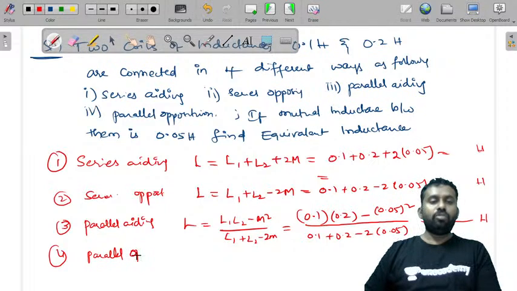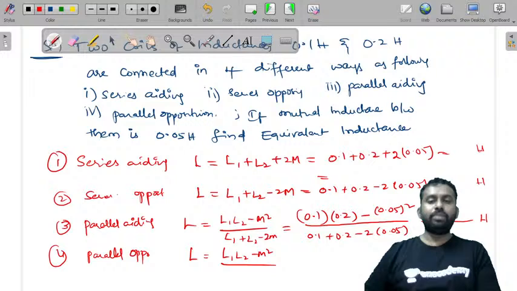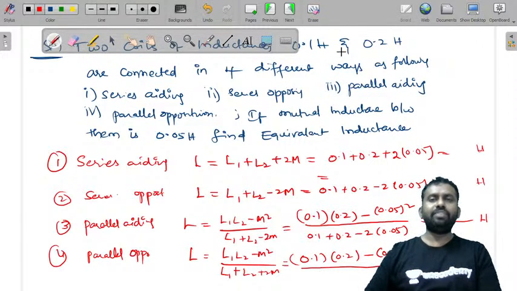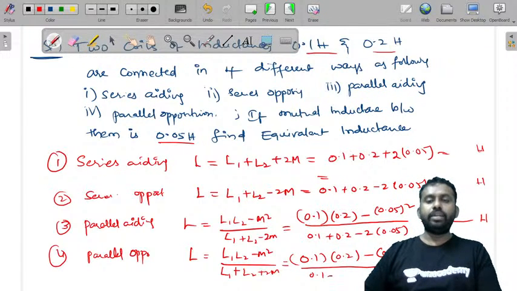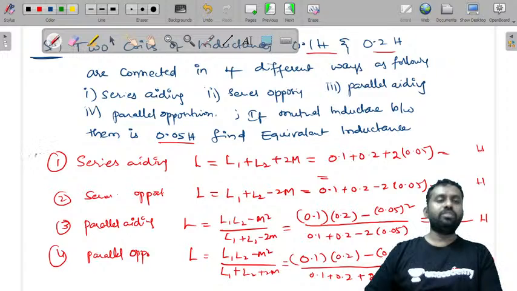When you have parallel opposition, L is equal to L1 L2 minus M square by L1 plus L2 plus 2M. Just substitute the value of L1, 0.1, into L2, 0.2, and M is 0.05 square, by, probably I have taken some random values. If you get just negative values, ignore them. L1 is 0.1 plus L2 is 0.2 plus 2 into 0.05. We'll get this in Henrys. This is a method to solve the given problem.